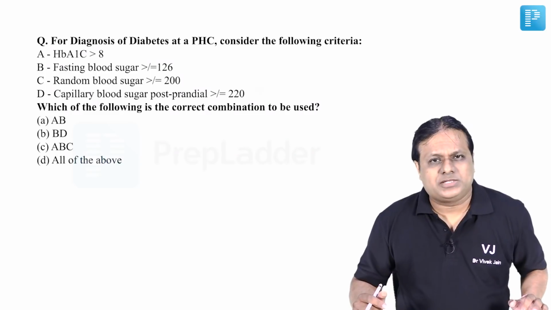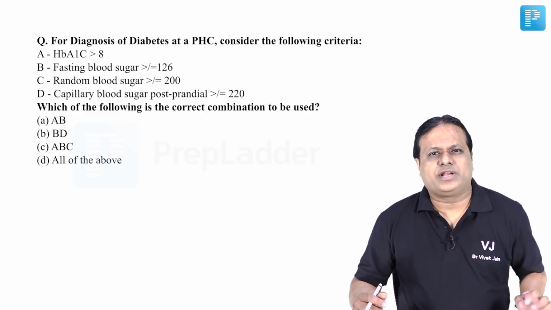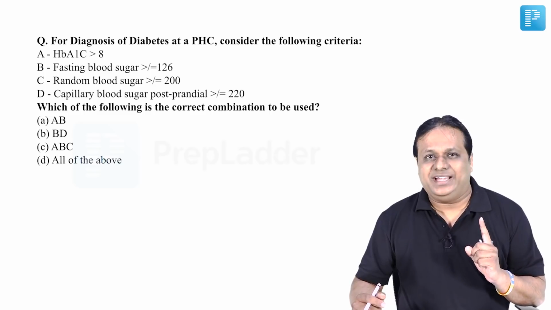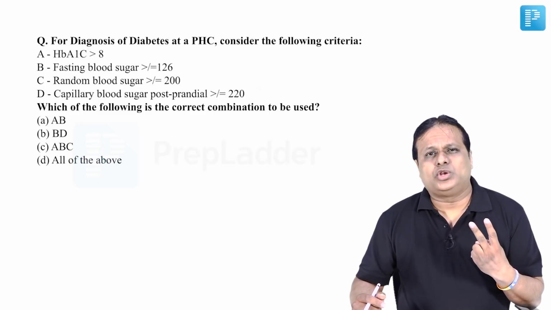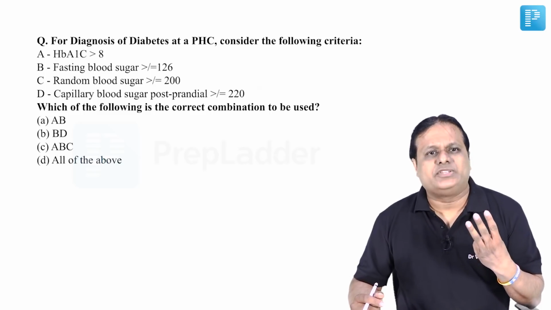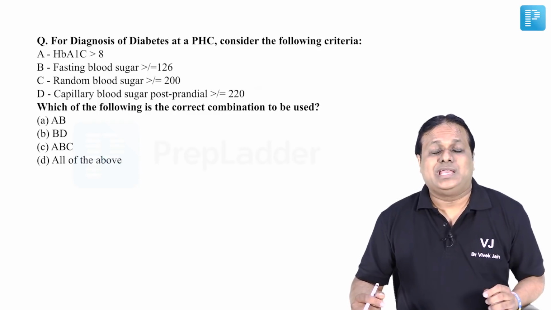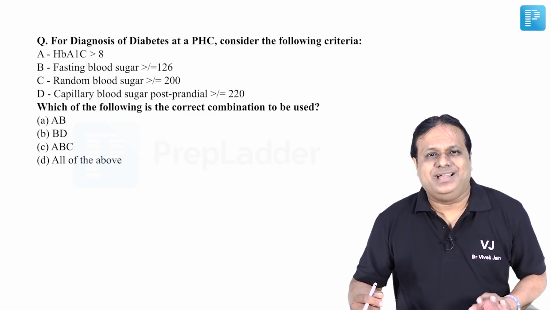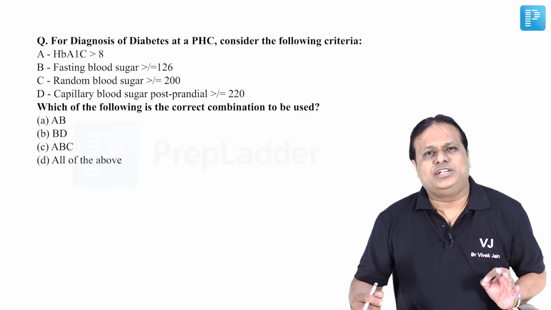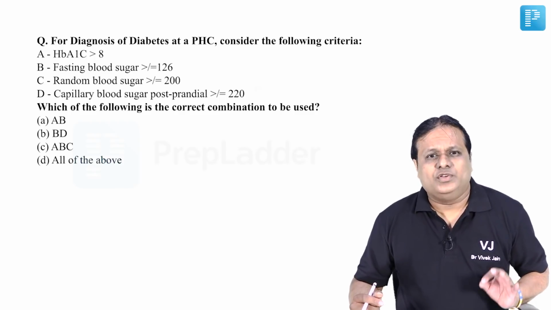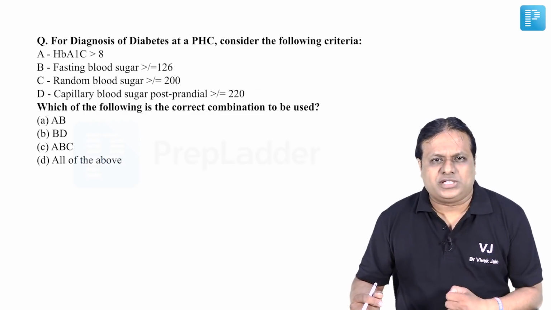For diagnosis of diabetes mellitus at a PHC, consider the following criteria. Number 1, HbA1c more than 8. Number 2, fasting blood sugar more than or equal to 126 mg per deciliter. Number 3, random blood sugar more than or equal to 200 mg per deciliter. And number 4, capillary blood postprandial when we are measuring the sugar level, then it should be more than or equal to 220. Which of the following is the correct combination to be used?